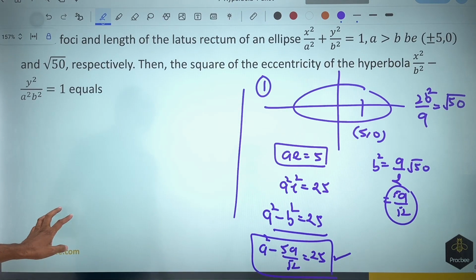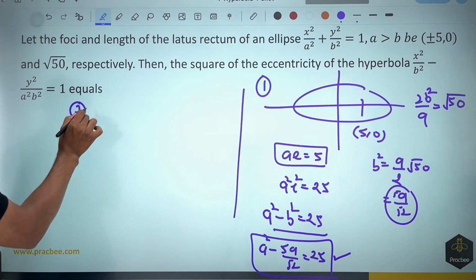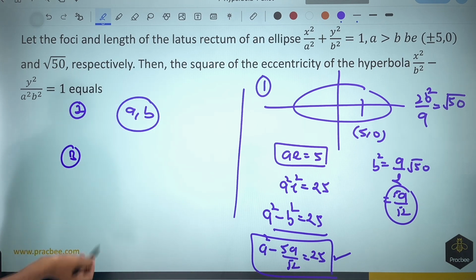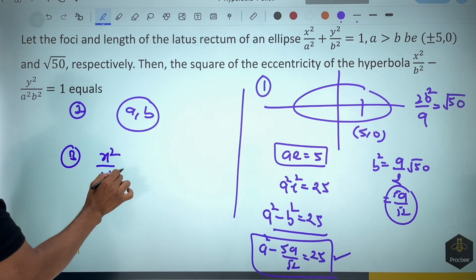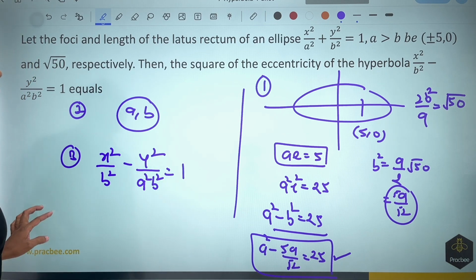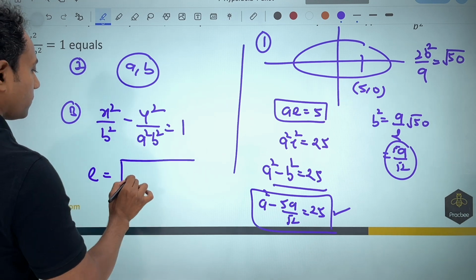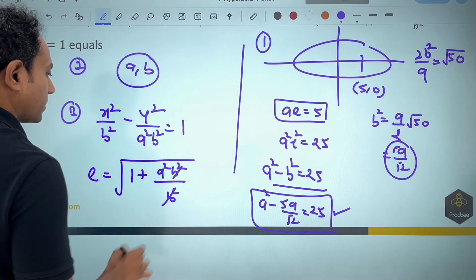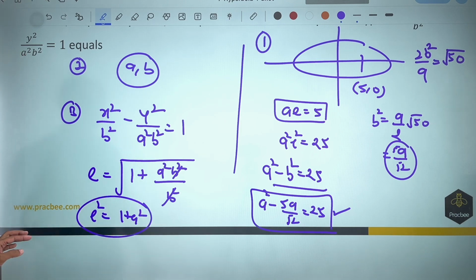Once you have got the value of a, in the next part, in the second part, we will find the value of b. And in the third part, once you have got the values of a and b, the hyperbola is given as x²/b² minus y²/(a²b²) is equal to 1. So once you have done this, the eccentricity of this one will be the root of 1 plus a²b²/b². This will get cancelled out. So e², they are asking, will become 1 plus a². Substitute the value and get the answer.